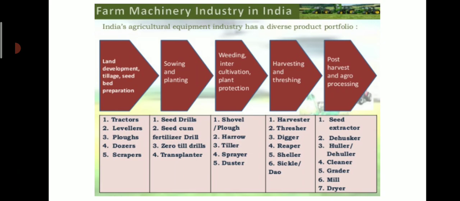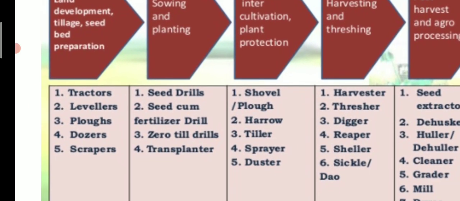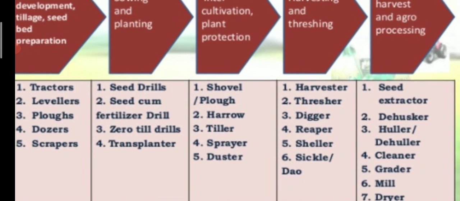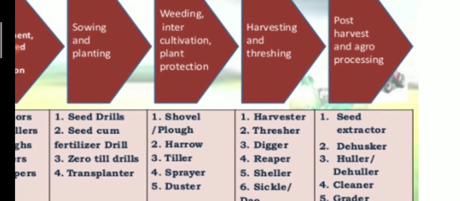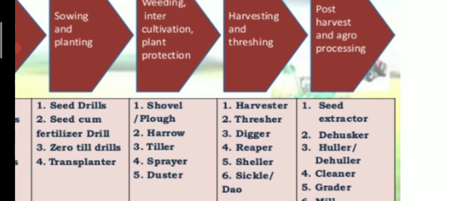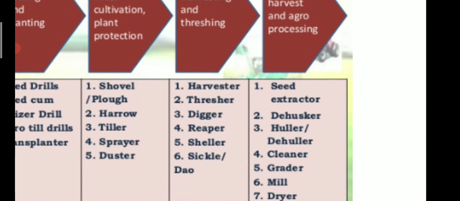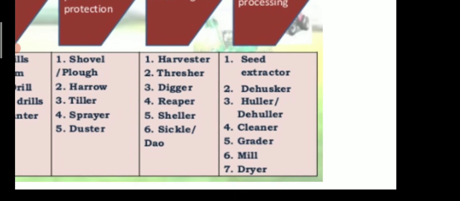So this way the farm machinery industry in India has the following scenario. For land development, tillage and seed bed preparation, we can have tractors, levelers, ploughs, dozers and scrapers. For sowing and planting, we can use seed drills, seed cum fertilizer drill, zero till drills and transplanter. For weeding, intercultivation and plant protection, we can have the shovel, plough, harrow, tiller, sprayer and duster. For harvesting and threshing, we can have harvester, thresher, digger, reaper, sheller and sickle. And for post harvest and agro processing, we can have seed extractor, dehusker, huller, cleaner, grader, mill and dryer.